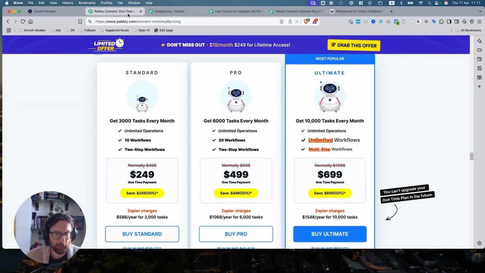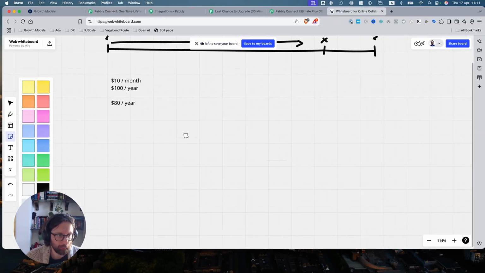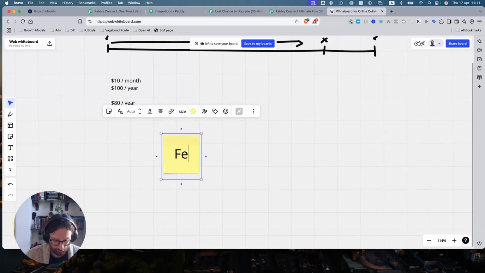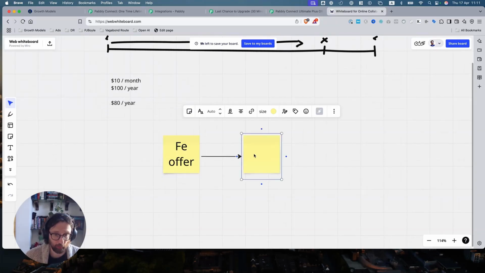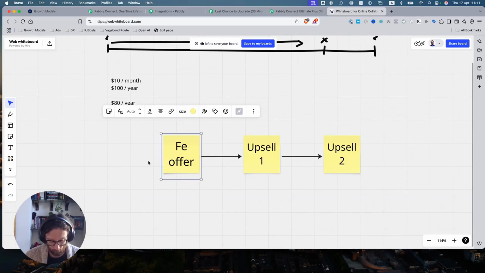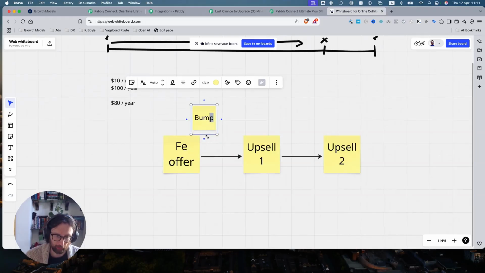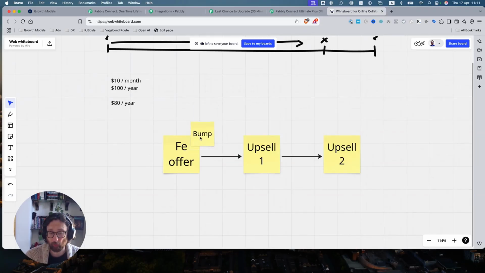Collect that cash. So most of the time, when I'm walking people through how to build their funnels, what they have is the front end offer. So that's the initial thing. Upsell 1, upsell 2. And this is really simple with digital products, all of this kind of stuff, because you sell a product 1 that solves a small problem. The bump offer is there to speed the results or help them get better results from the front end offer.